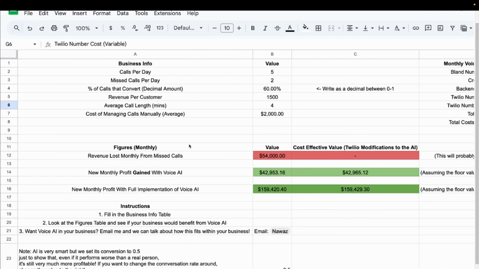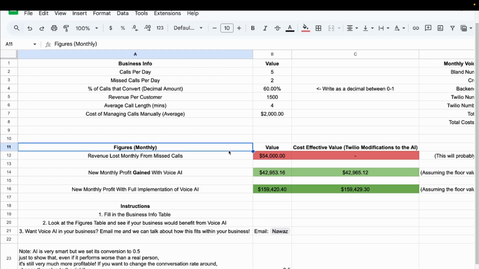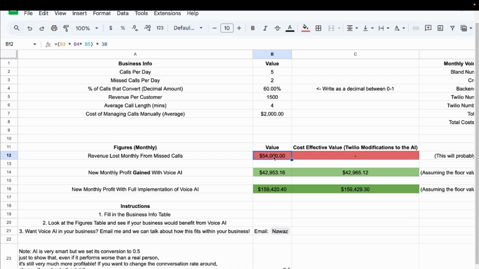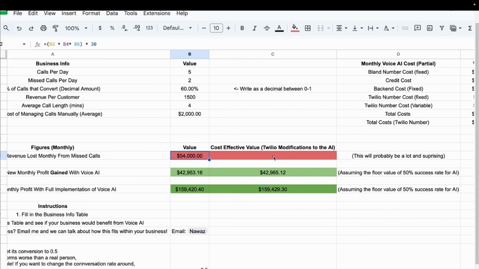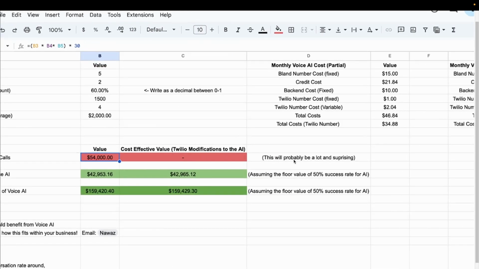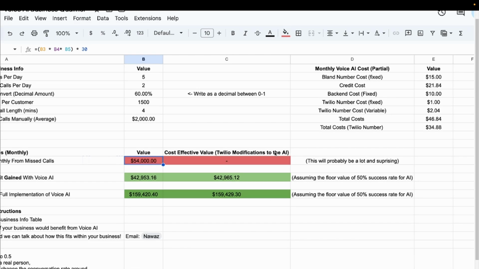So right now you don't have any voice AI, and all those missed calls are costing you, for this business, $54,000 on the dot, right? How nice is that? So we're just assuming the month is 30 days, right? So you are losing $54,000 in revenue from the missed calls, right? It's a lot of money, and the math is correct, right?